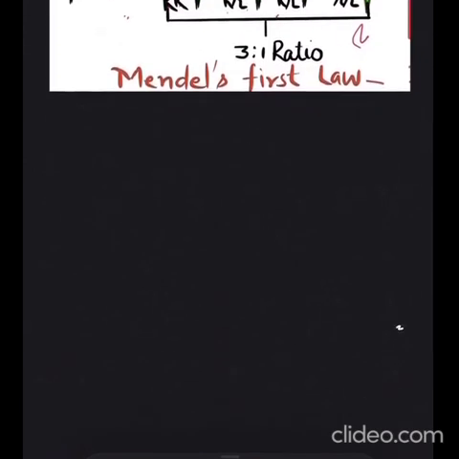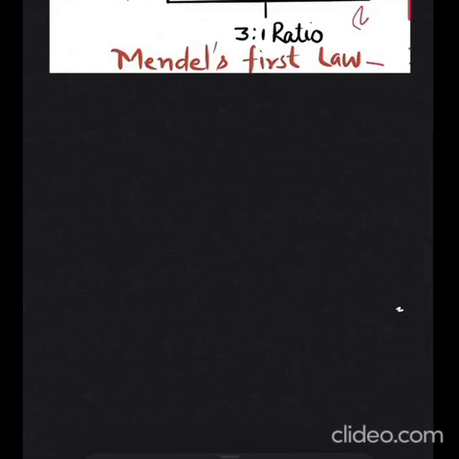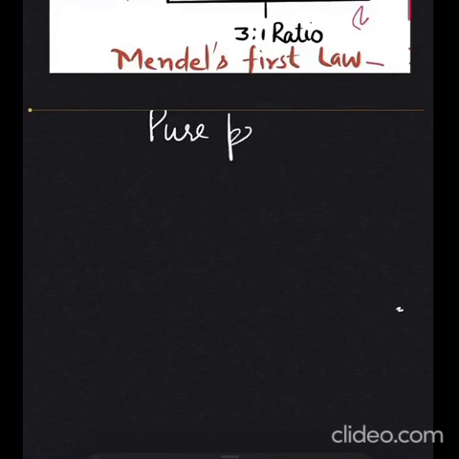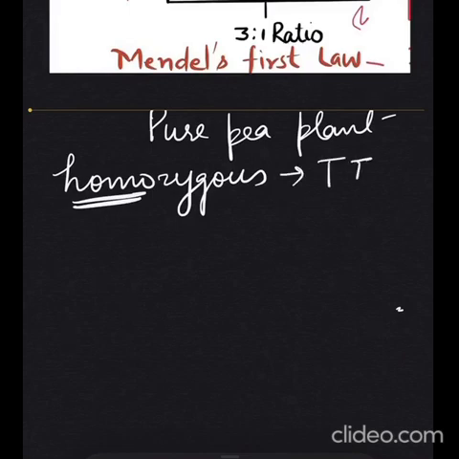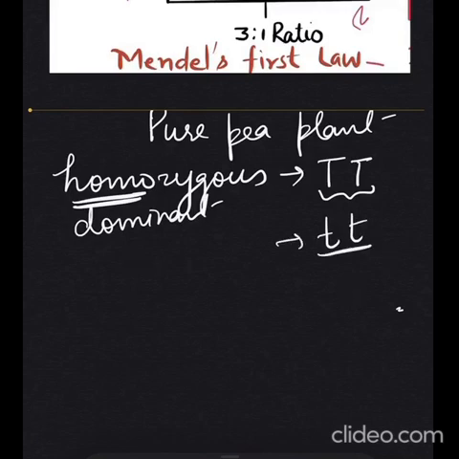Now Mendel took pea plant, and he always took a pure pea plant. Pure plant means, basically, the ones which are homozygous. Homozygous means having the similar type of allele. Suppose capital T and capital T, since both the alleles present in an individual are similar, it is homozygous, and since the characteristic is dominant, we call it a homozygous dominant plant. Similarly, if we take small t, then it is also homozygous, but it is recessive homozygous.